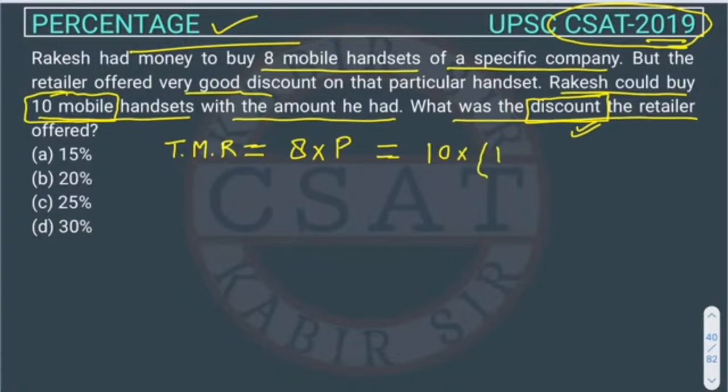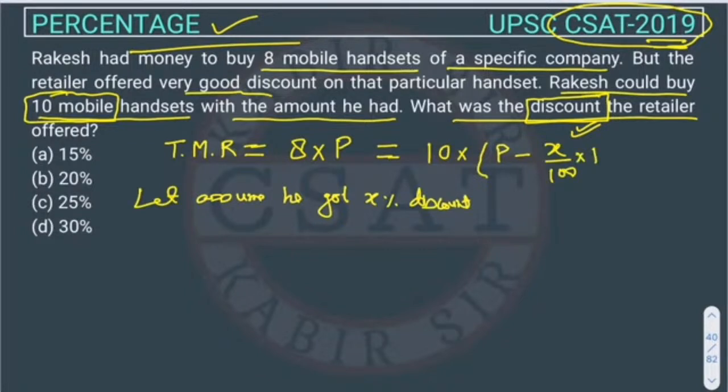Previously the price was P, but he got a discount. Suppose, let's assume he got X% discount, right? So here it will become P minus X% of P. You have to understand that both of these, 8P and this, will be equal, because both these amounts are equal to the money Rakesh has. Previously he was able to buy 8 mobiles from this money, and now from this money he is able to buy 10 mobiles.